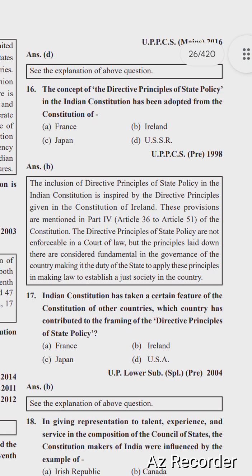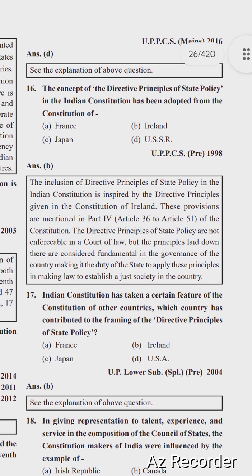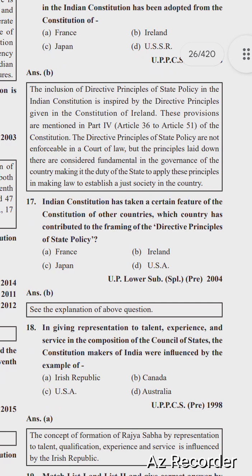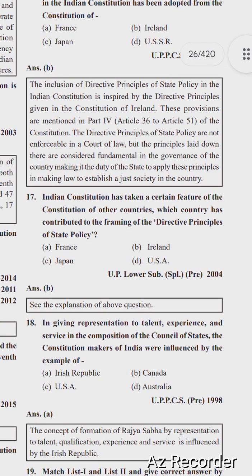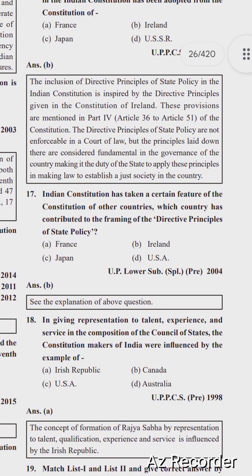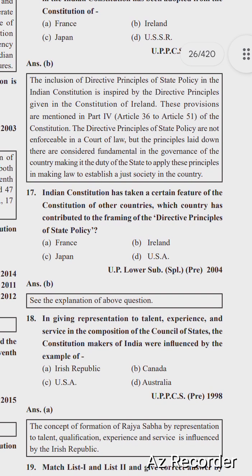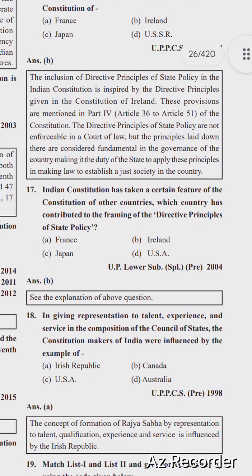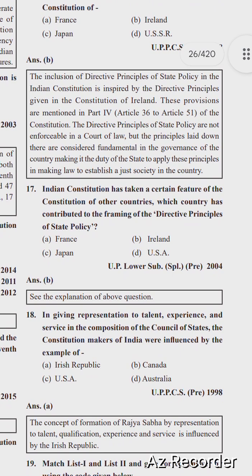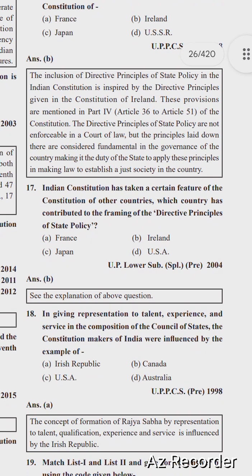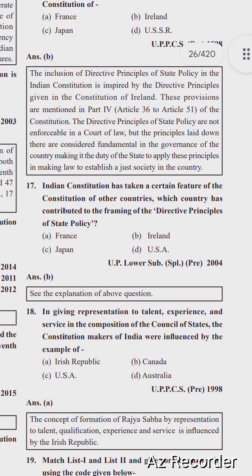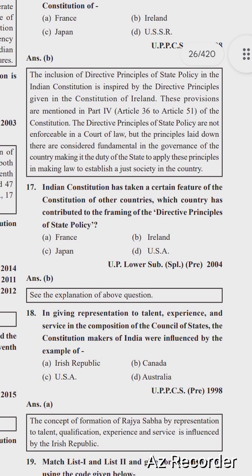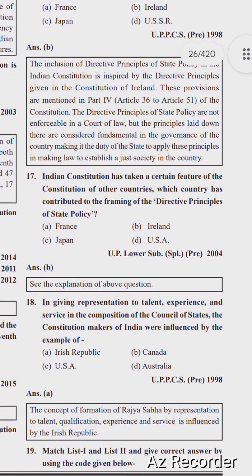The inclusion of Directive Principles of State Policy in the Indian Constitution is inspired by the directive principles given in the Constitution of Ireland. These provisions are mentioned in Part 4, Article 36 to Article 51 of the Constitution. The Directive Principles are not enforceable in a court of law, but the principles laid down there are considered fundamental in the governance of the country, making it the duty of the State to apply these principles in making laws to establish a just society in the country.